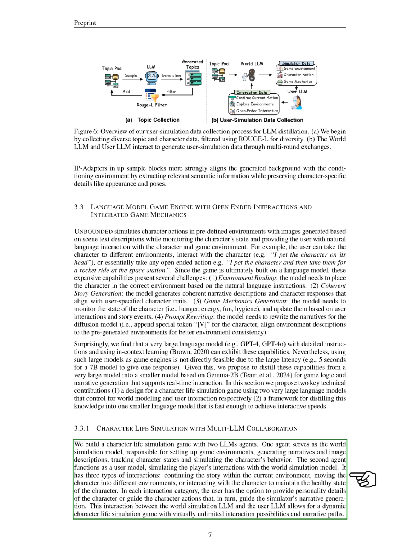We then outline our character life simulation game, which involves 2 LLM agents. One agent acts as the world simulation model, responsible for creating game environments, generating narratives, tracking character states, and simulating behavior. The second agent serves as the user model, simulating player interactions with the world simulation model.